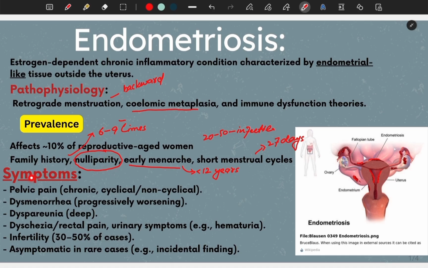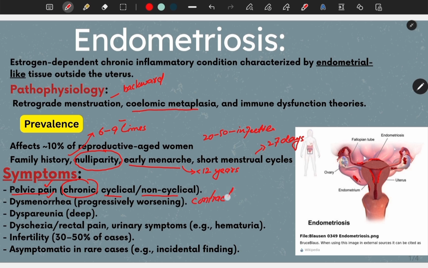Now, let's see the clinical presentation of endometriosis. The hallmark symptom for endometriosis is pelvic pain, but not all pain is the same. It can be chronic pelvic pain that persists beyond menstruation. Pain can be cyclic, that is related to the menstrual cycle, and this pain can also be non-cyclic. The other clinical symptom is dysmenorrhea that worsens over time. Dysmenorrhea is pain due to abnormal contraction of the uterus during the menstrual cycle.